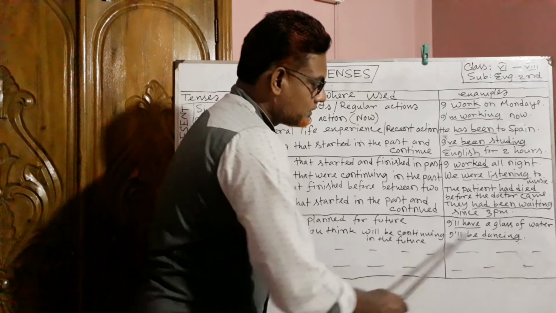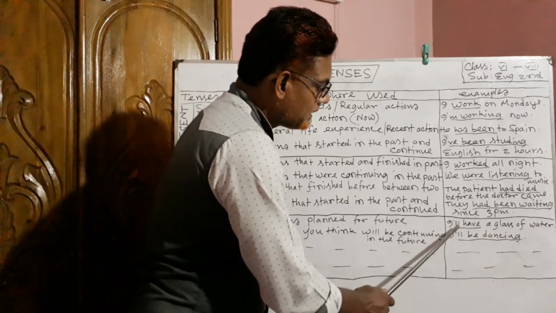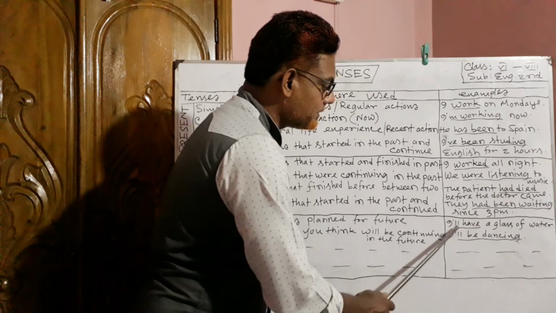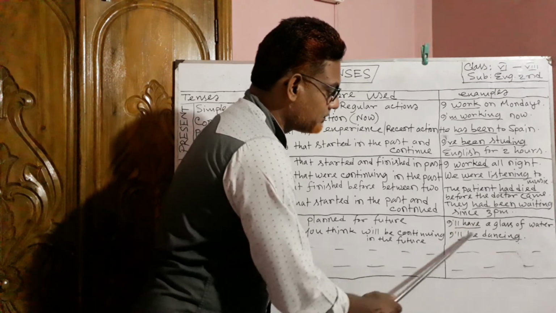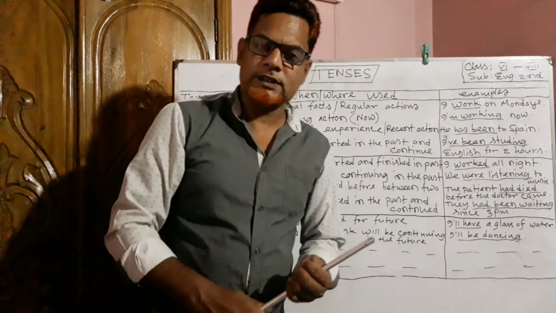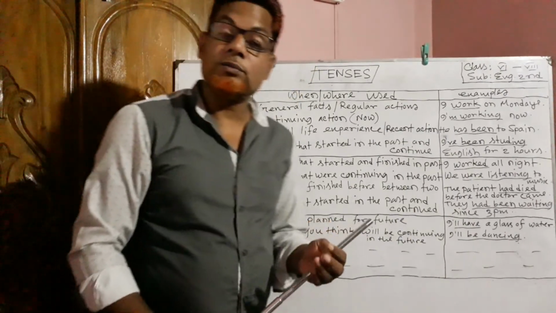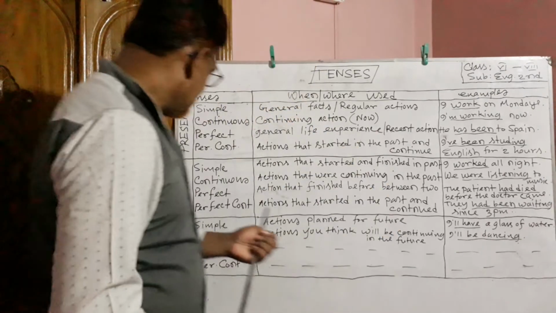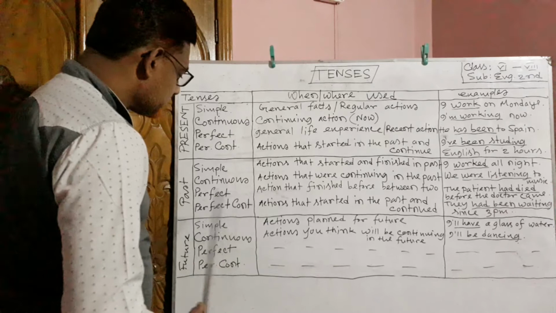And look at the structure. Here will or shall has been used and then the basic form of the main verb. There are two verbs, shall or will, and the basic form of the main verb. So to form a future simple tense, we have to use shall or will and the base form of the principal verb.